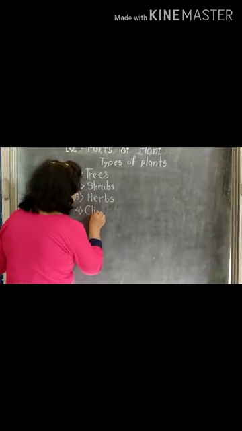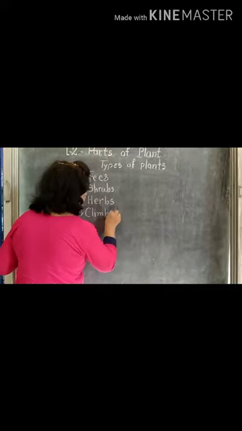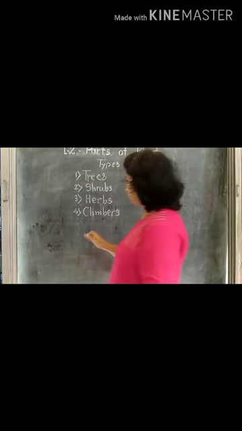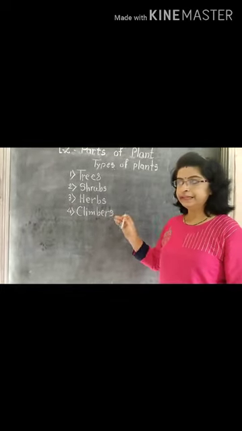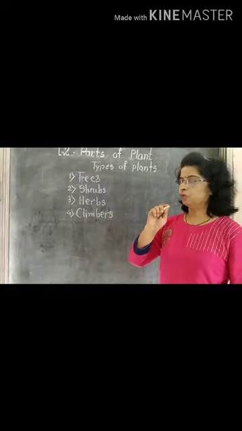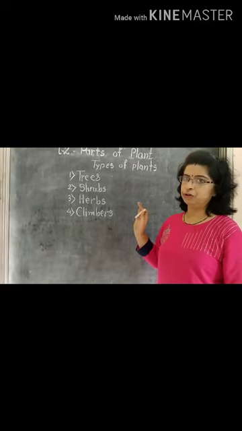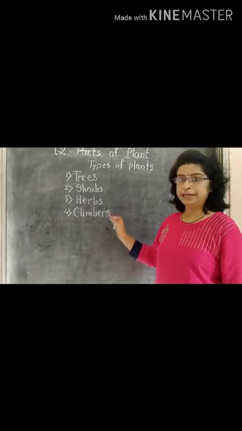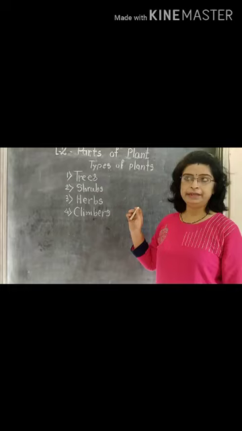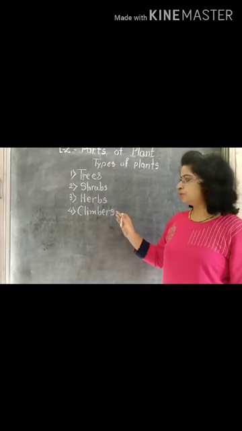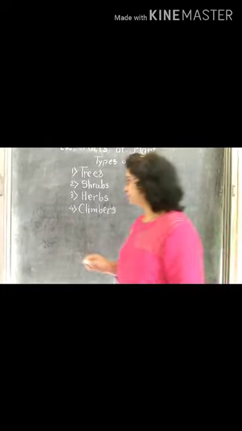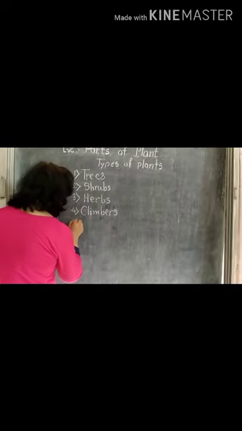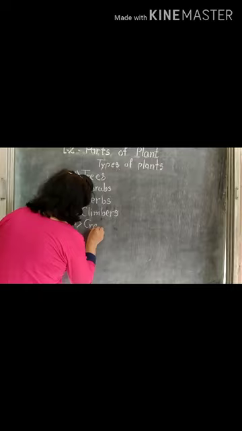Climbers have very weak stems. They need support to grow. Without support, they cannot grow. For example, grapevine, money plant, bitter gourd. So many climbers are found in the surroundings. Then fifth one is the creepers.